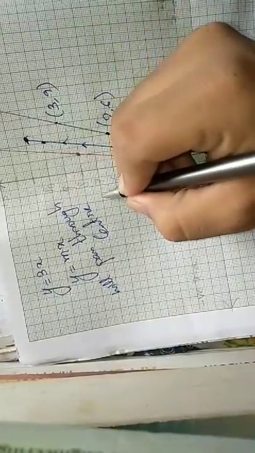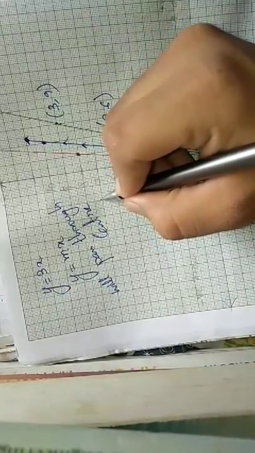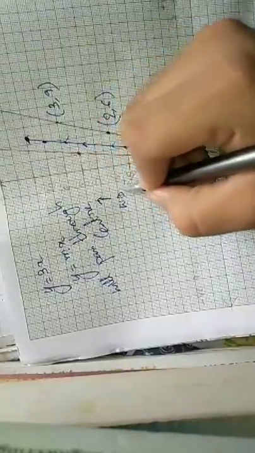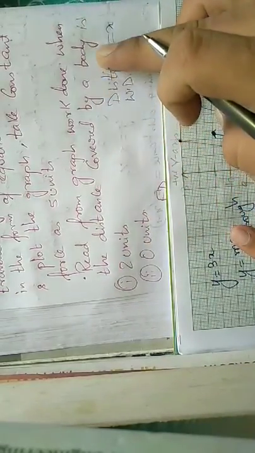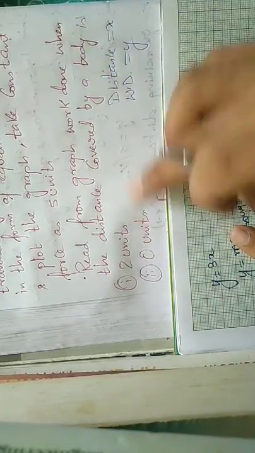Here, this is the y axis and this is the work done. And this is your distance. They asked you a question: read from the graph when the distance covered by a body is 2 units. What do you need to read? You need to read the work done.